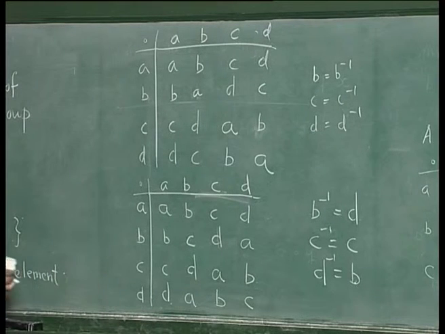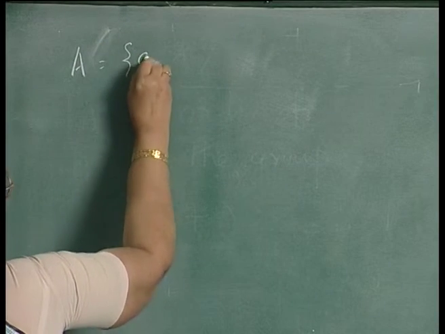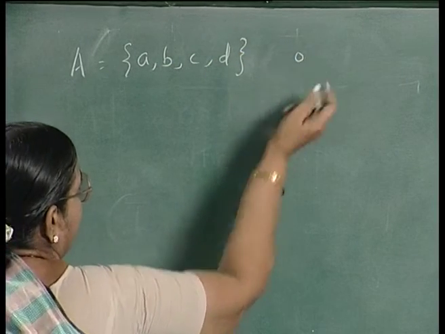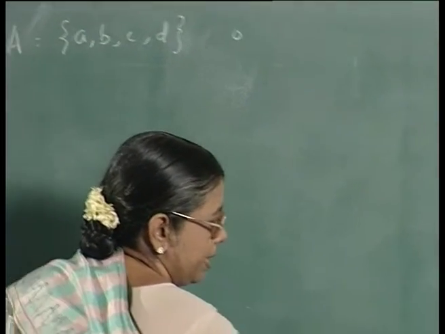They are non-isomorphic. That is, I may also have a group like this. For example, I have a set A with elements A, B, C, D and the underlying operation is star, and the table is given by this.